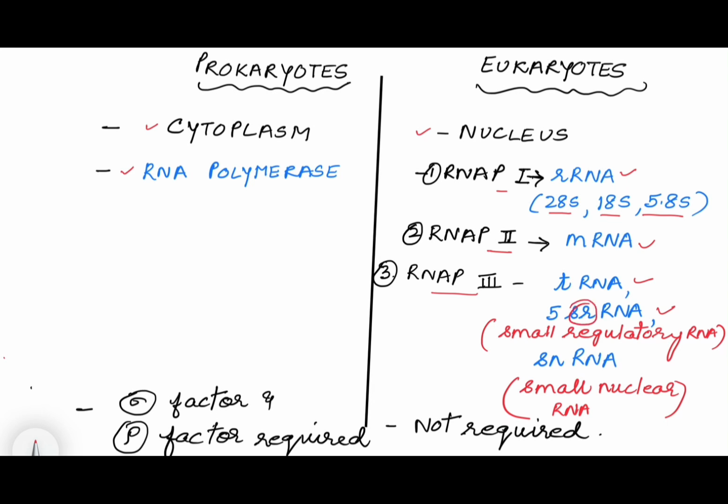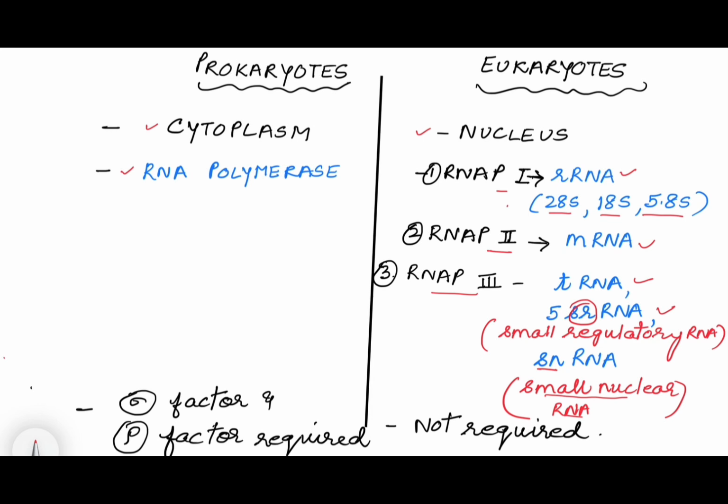SR stands for small regulatory RNA, and snRNA, which is known as small nuclear RNA. So there are 3 types of RNA polymerase for eukaryotes: RNA polymerase I, II, and III. 1 makes ribosomal RNA, 2 makes messenger RNA, and 3 makes tRNA. Then 5S rRNA and snRNA.